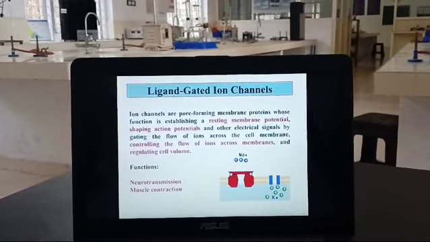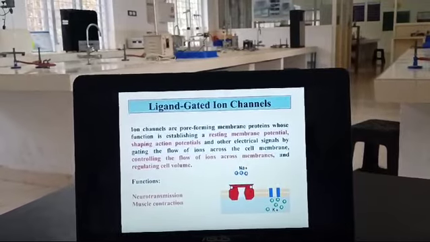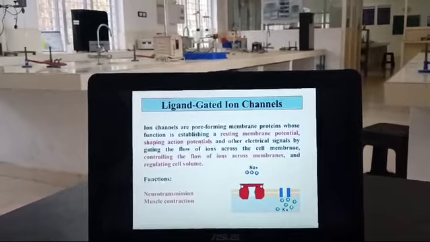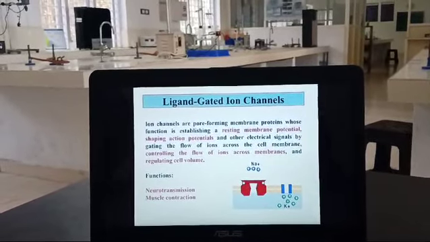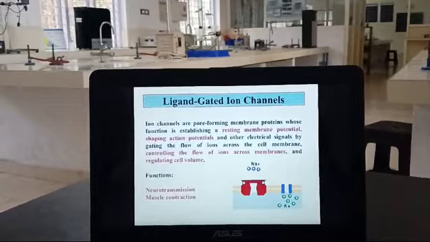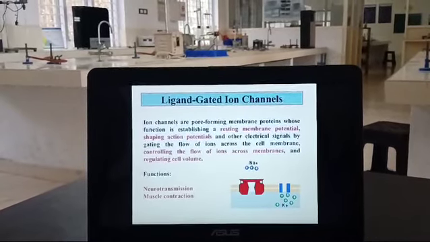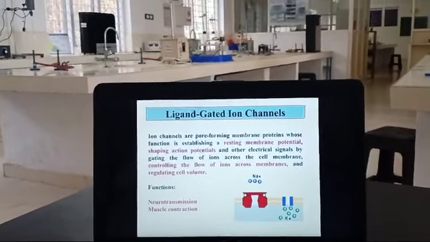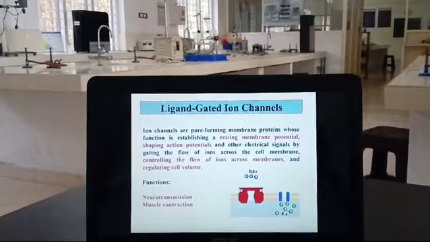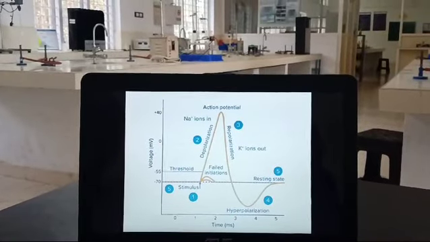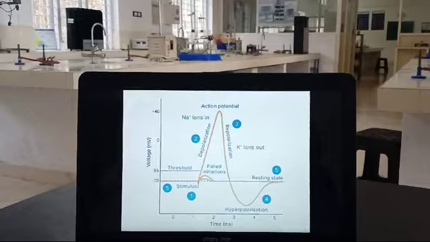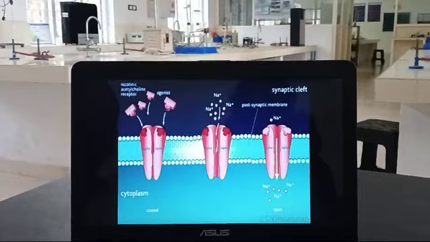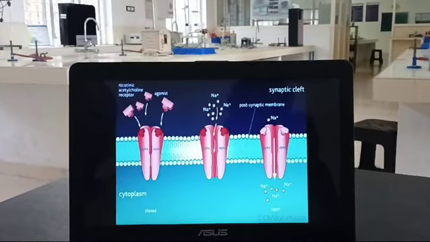So the first one is ligand-gated ion channels. It produces a resting membrane potential and shapes action potential and other electrical signals by gating the flow of ions. So it allows a channel to open through which the ions will be flowing into the cell or outside the cell membrane. Functions: neurotransmission and muscle contraction. This is the diagram of one action potential, and this is the diagram of a ligand-gated ion channel.